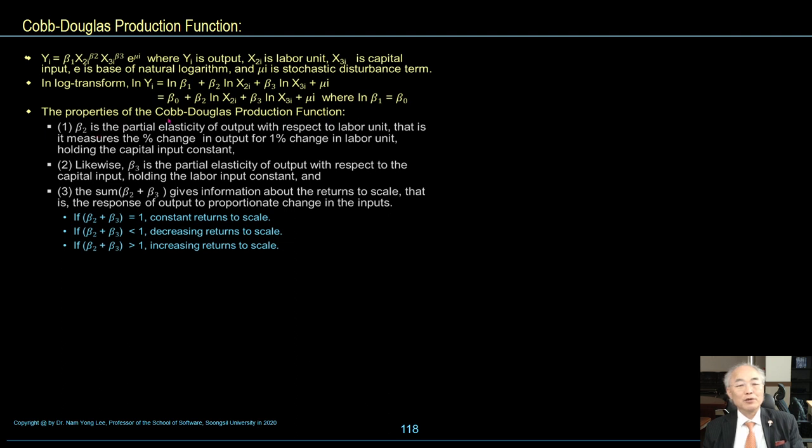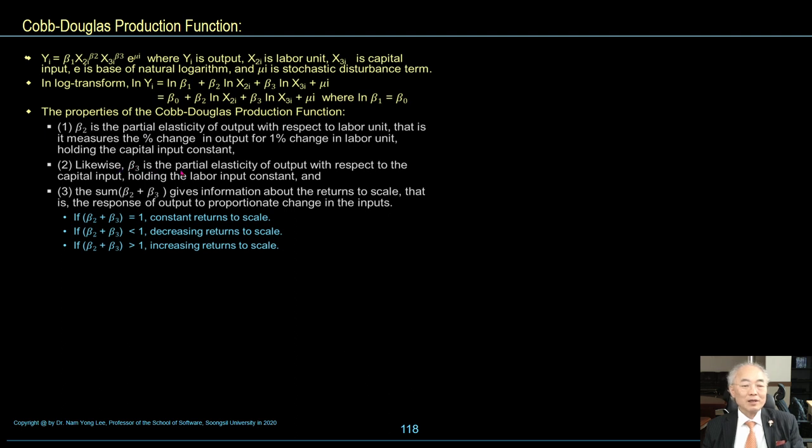The property of the Cobb-Douglas production function: beta 2 is the partial elasticity of output with respect to labor input. That is, it measures the percent change in output for a 1% change in labor input, holding the capital input constant.